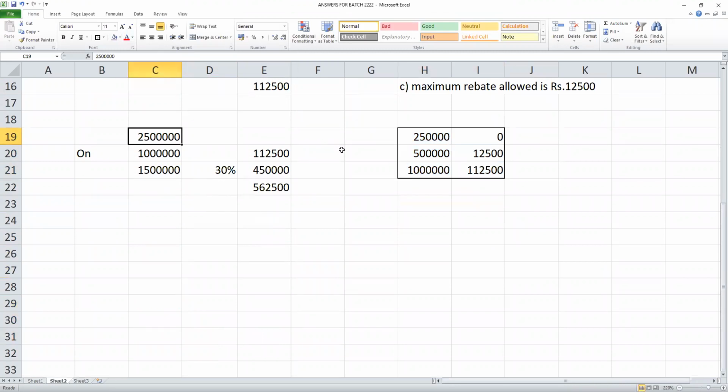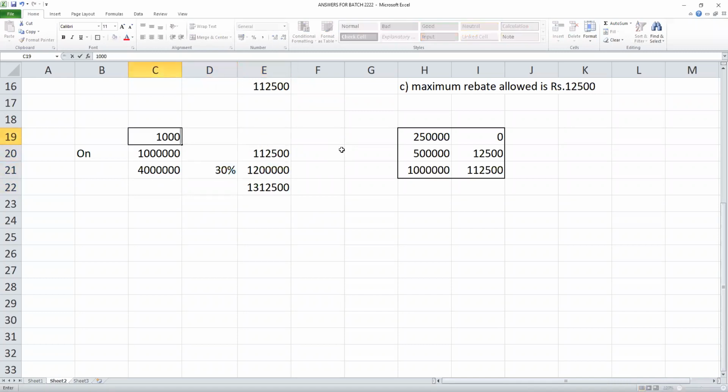Now assume 25 lakhs. Sir, on 10 lakhs, 1,12,500. Balance 25 minus 10, 15 lakhs at 30%, 4.5 lakhs. So my total tax on 25 lakhs is 5,62,500. Suppose your income is 50 lakhs. Sir, on 10 lakhs you pay 1,12,500. Balance excess 40 lakhs at 30%, 12 lakhs, plus 1,12,500, 13,12,500.